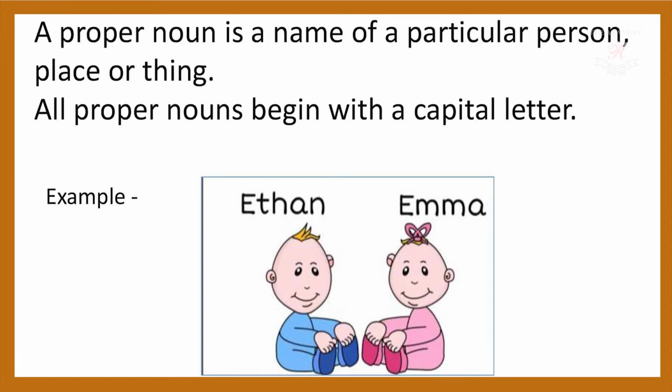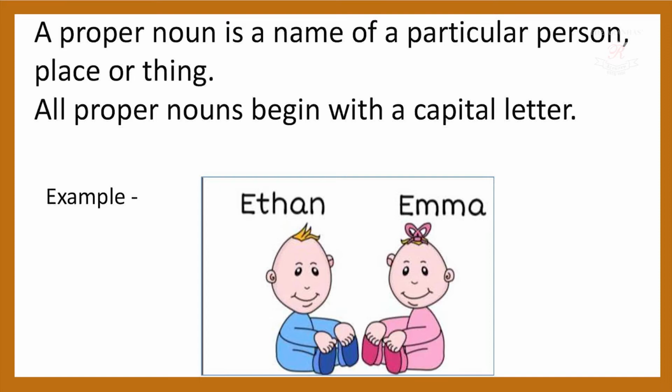A proper noun is the name of a particular person, place or thing. All proper nouns begin with a capital letter. There's a rule that each and every proper noun compulsorily starts with a capital letter. If you see your example, there are two babies, but a specific name is given to each baby, Ethan and Emma. If I say baby or babies, it is common to them. But if I say, Ethan, don't cry, or Emma is sitting quietly, then a specific name has been taken over here.